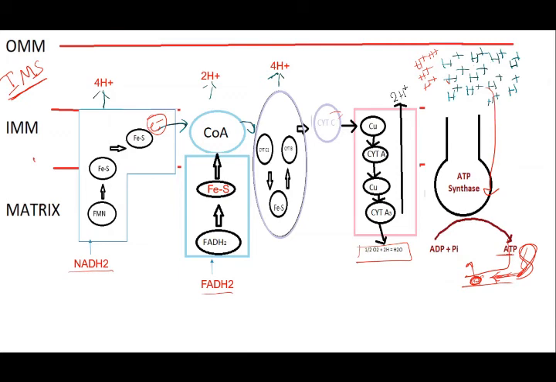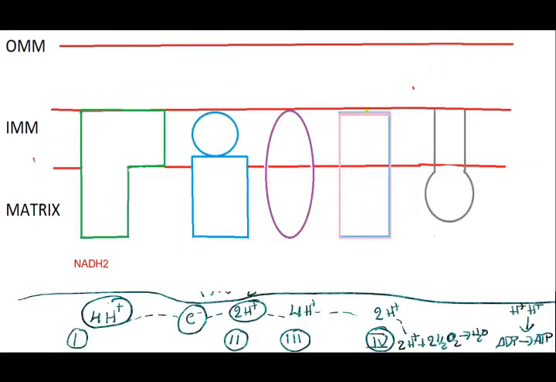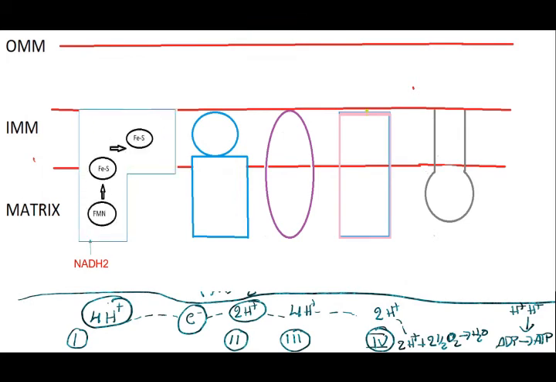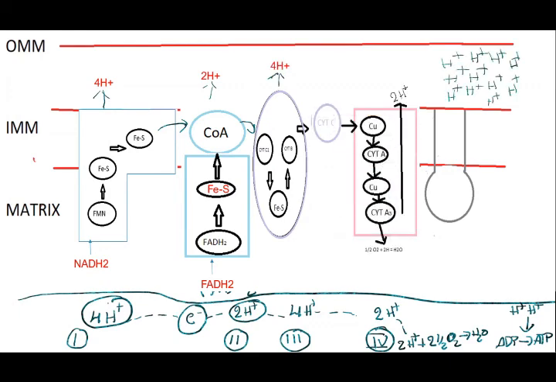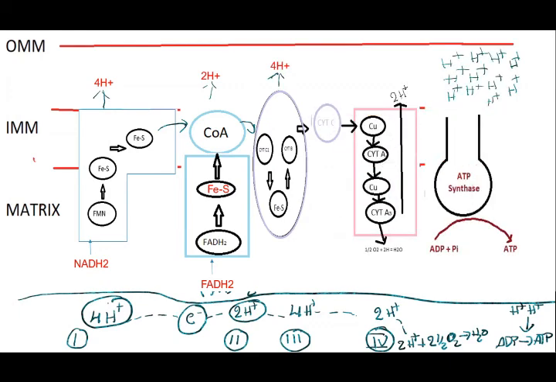So this is what the electron transport chain and oxidative phosphorylation are about. For your understanding, I am going to show you the reaction again here. NADH2 will be coming, going through and producing 4 hydrogens. Right. Now the overall reaction: in complex 1 we are going to get 4 hydrogens, complex 2 2 hydrogens, complex 3 4 hydrogens, complex 4 2 hydrogens and 1 water molecule. This is the electron transport chain, and this is oxidative phosphorylation.